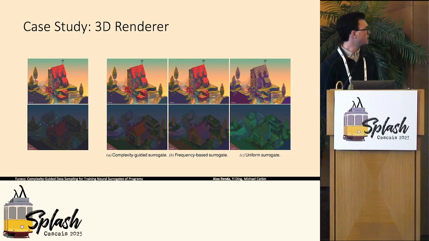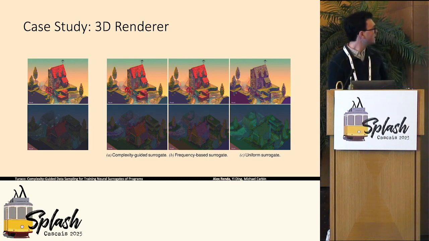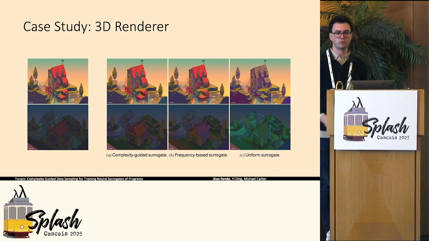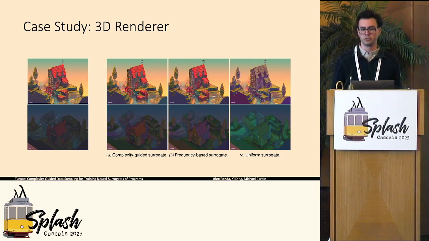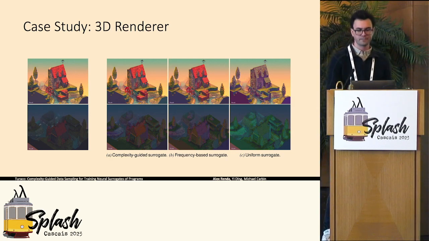In the middle is a render from a surrogate trained on just the frequency of these distributions of paths. So it's also quite similar to the ground truth, a little bit hard to see it in this projector, but the nighttime is significantly more purple than the original ground truth. You can see it on the roof of the building. And then the rightmost is a surrogate trained according to just a uniform sampling distribution across paths, which you can see is nowhere near the actual ground truth render.